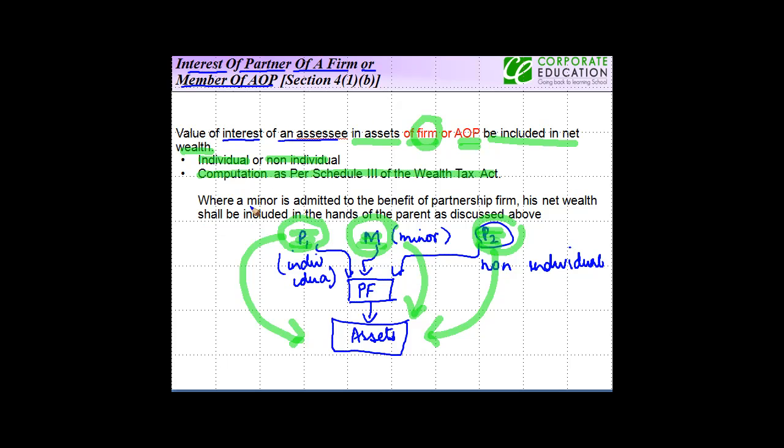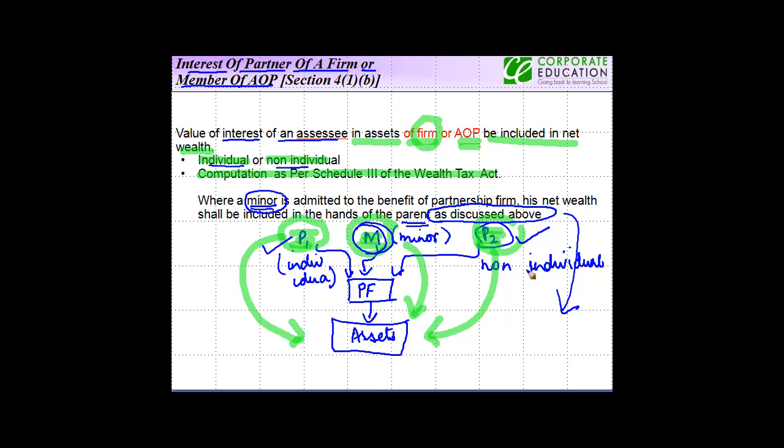There is one point which we need to note in case of a minor. So we've seen that whether you are an individual or a non-individual doesn't matter. If you're an individual here, you're a non-individual here. If you're a partner in a firm, your assets, the value of the asset and your corresponding interest will be taxable in your hand. But in case of a minor, what happens? Where a minor is admitted to the benefits of a partnership firm, his net wealth shall be included in the hands of the parent as discussed above. Now, as discussed above means in the previous slide where we had considered how you have to distribute the wealth of the minor for wealth tax purposes.